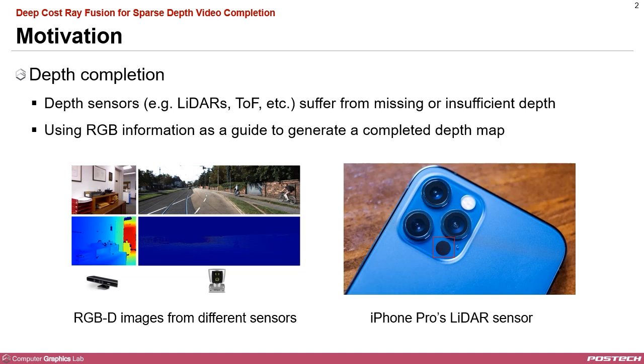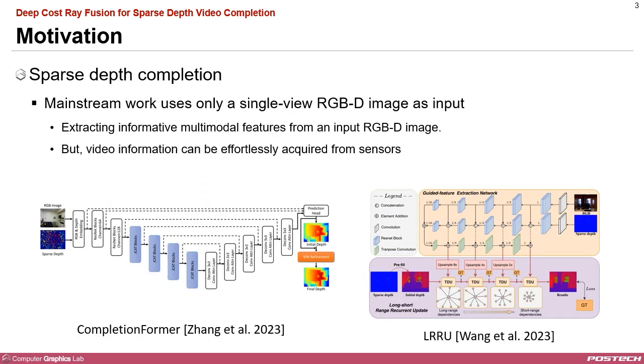Various depth sensors are widely used in several applications, such as augmented reality and autonomous driving. However, these sensors often face the challenge of missing measurements in depth images. Depth completion aims to estimate these missing depths by using both an RGB image and the available depth data. When sparse depth samples are used as input for depth completion, we refer to this task as sparse depth completion.